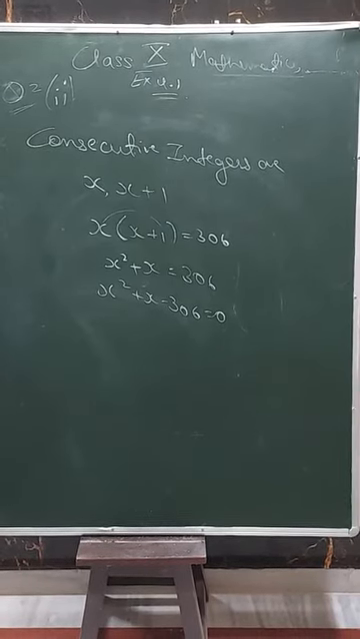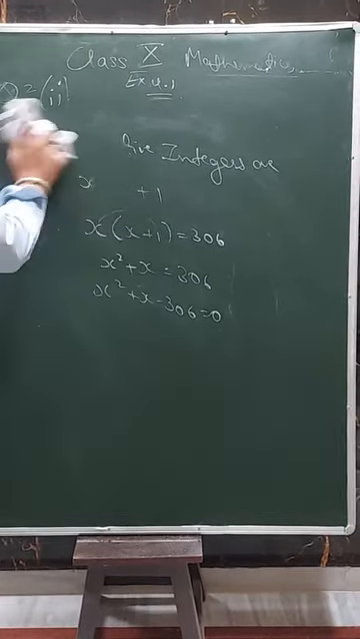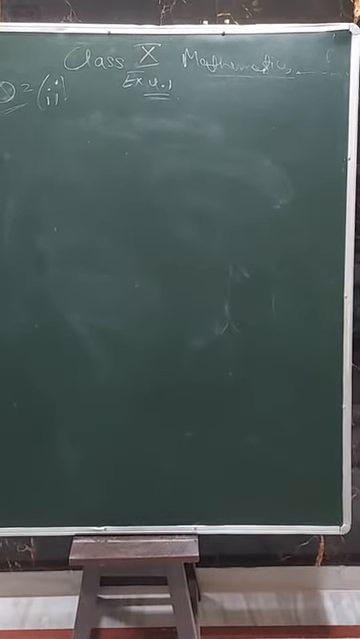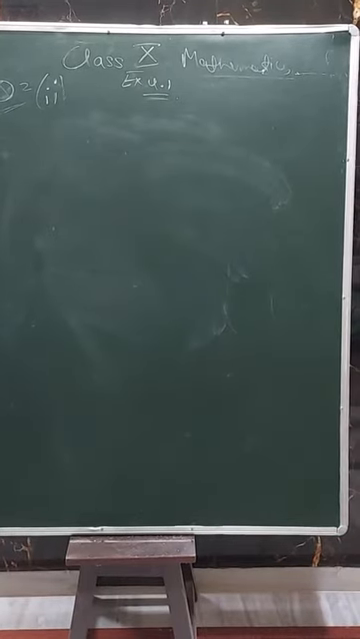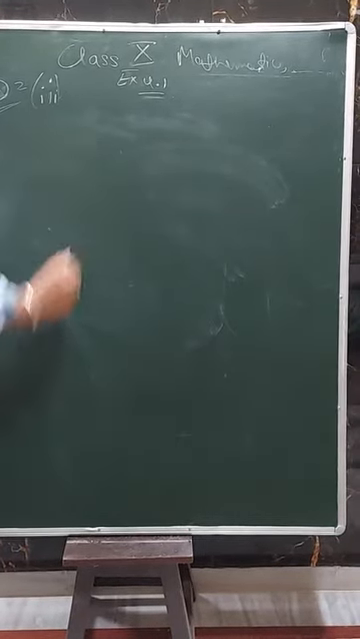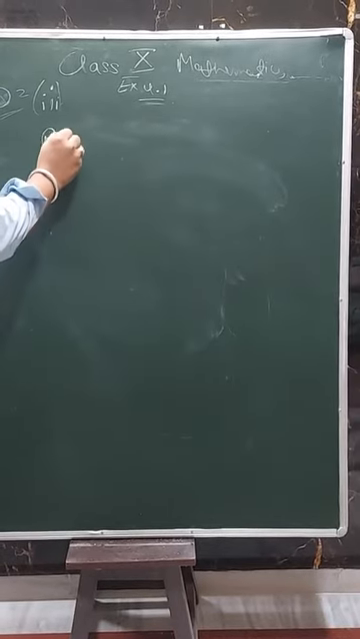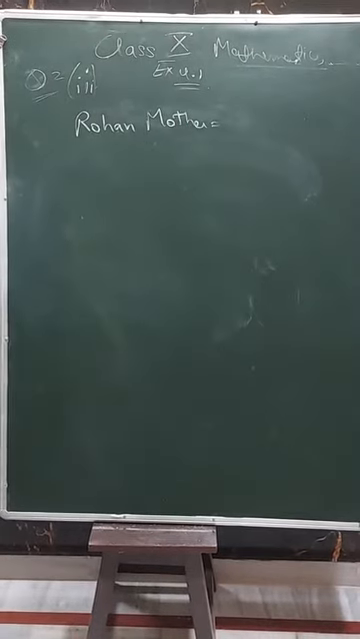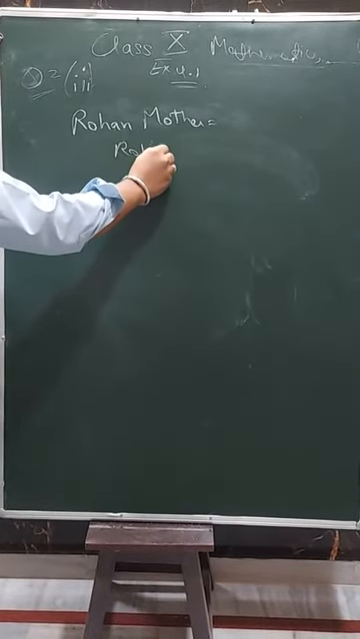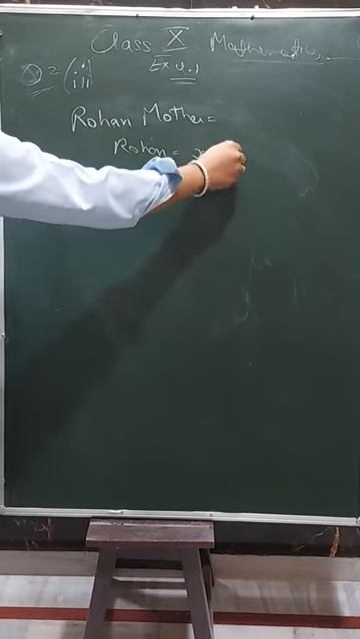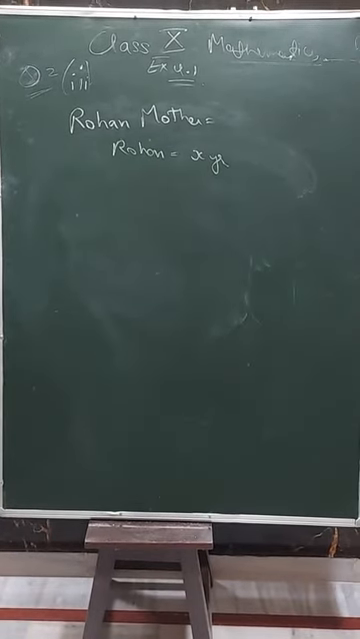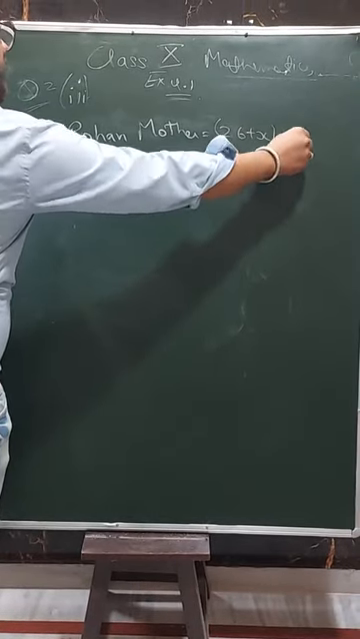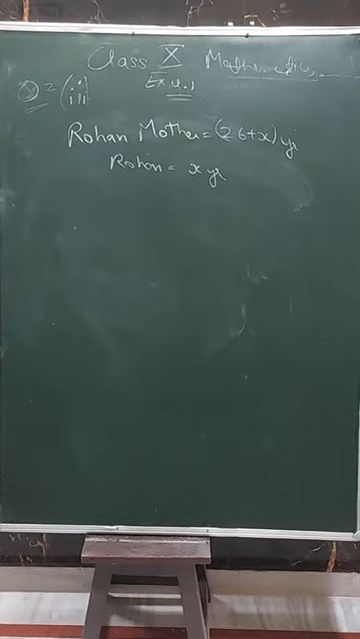Now the third part is: Rohan's mother is 26 years older than him. We have to take Rohan's age as x. So I will take Rohan's age as x here. Her mother is 26 years older than him, so the age of Rohan's mother is 26 plus x.